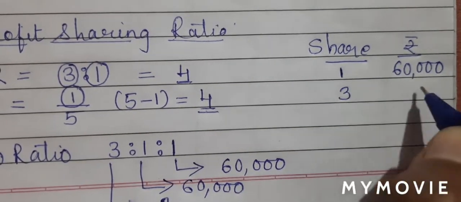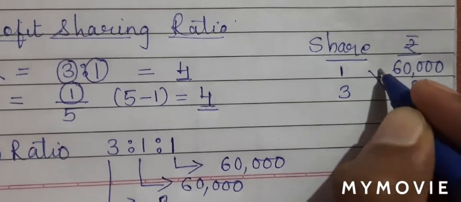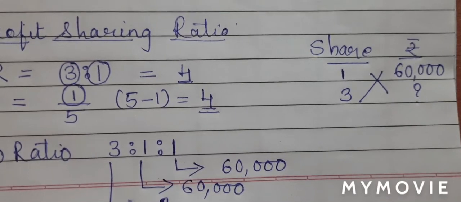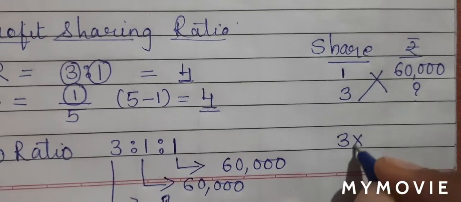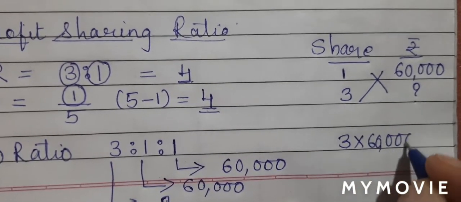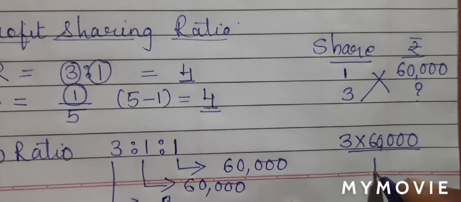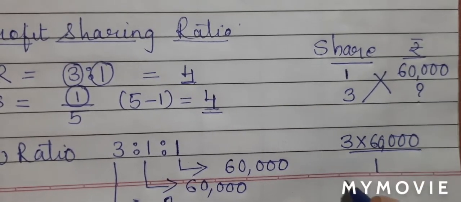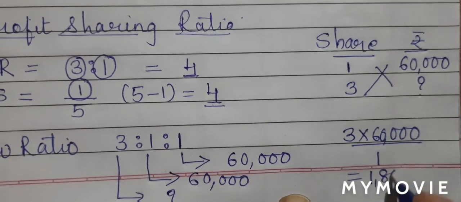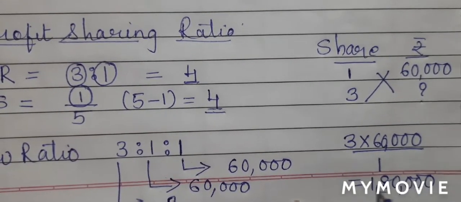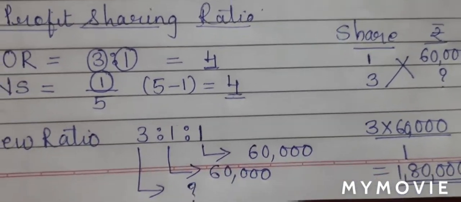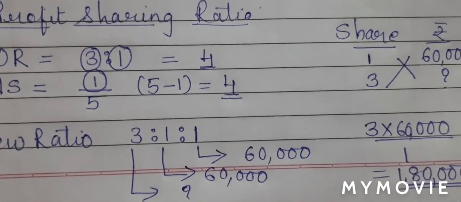So for 3 share, it will be how much? We will cross multiply. So 3 into 60,000 divided by 1. So 6 3s are 18. So the partner will bring in 1,80,000 rupees.